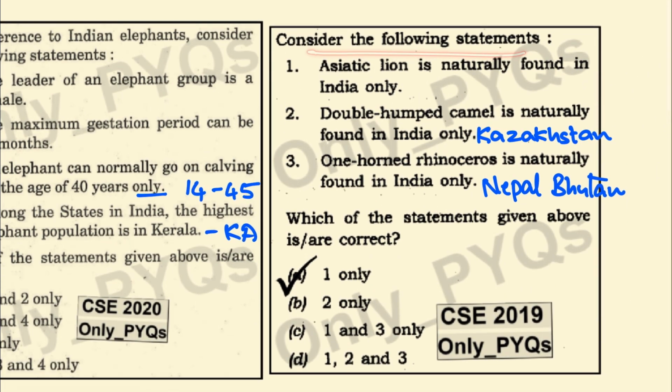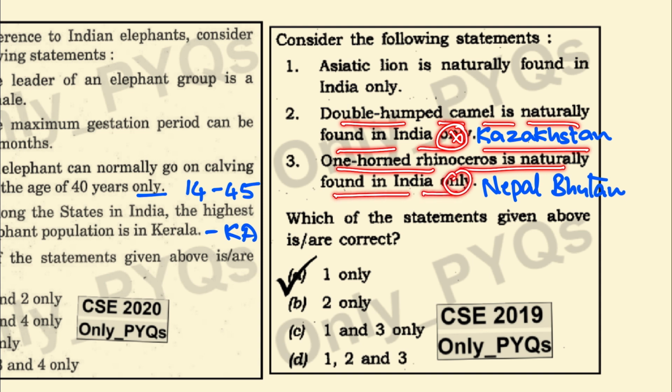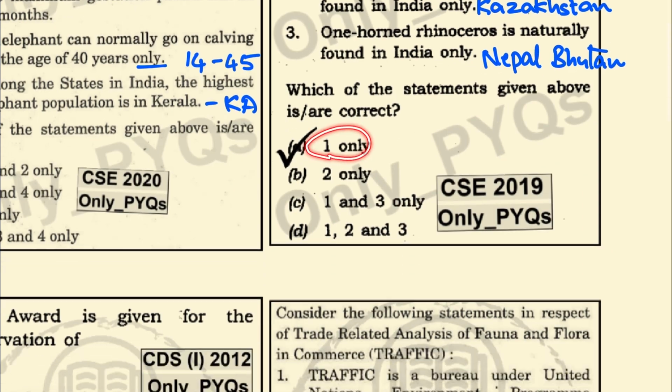Consider the following statements. Asiatic lion is normally found in India only. This is correct. Double humped camel is naturally found in India only. No, wrong. This is also found in Kazakhstan. One horned rhinoceros is naturally found in India only. No, this is even found in Nepal and Bhutan. So option 1 is only correct.